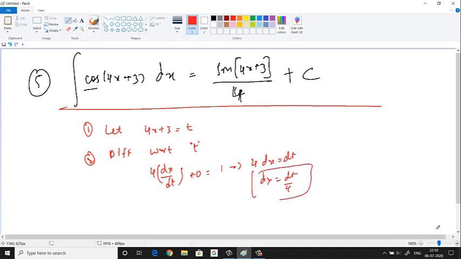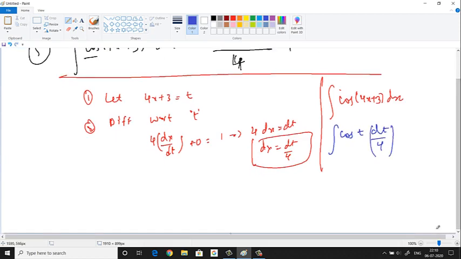So what do we do with this? So let us write the integral cos 4x plus 3 dx. So in place of dx I'm going to put dt by 4. Okay. In place of dx I'm going to put dt by 4. In place of 4x plus 3, I'm going to put t. So what will you get now? So we'll get cos t dt by 4. This 4 is a constant, it will go outside the integration. So integral of cos t dt. It has become a simple integration.